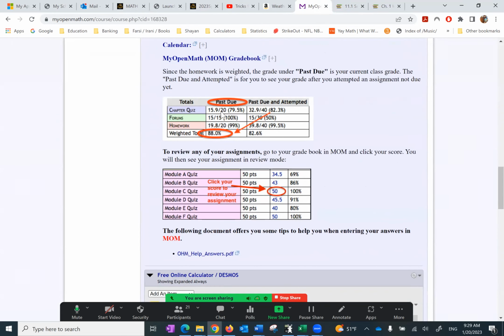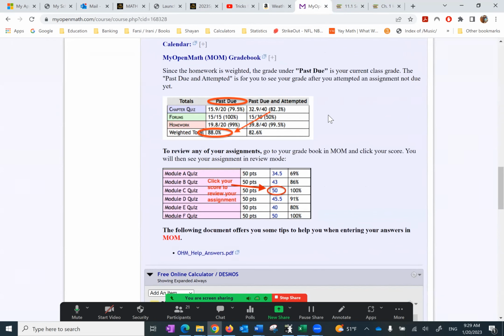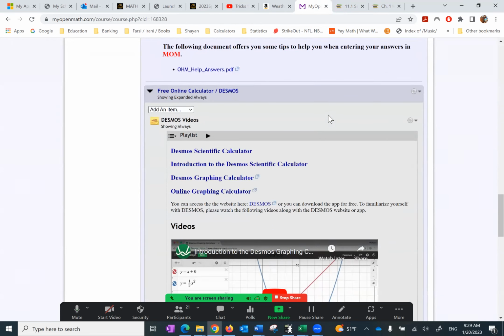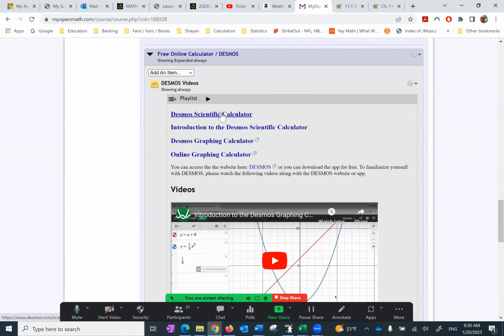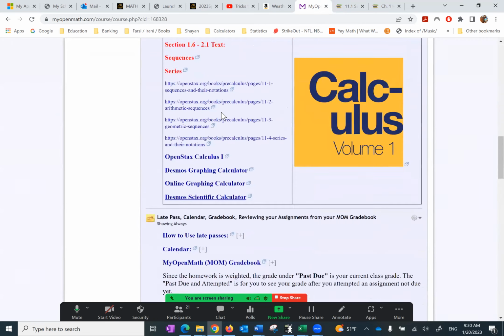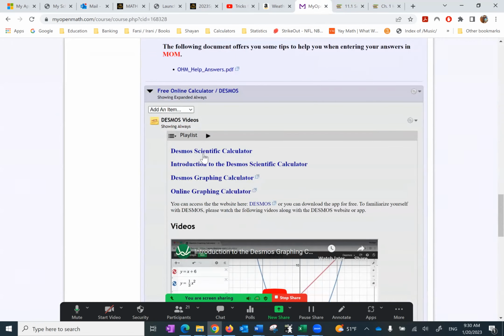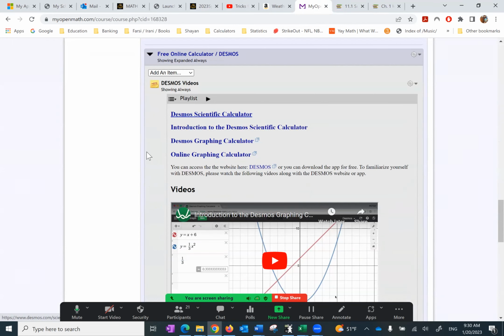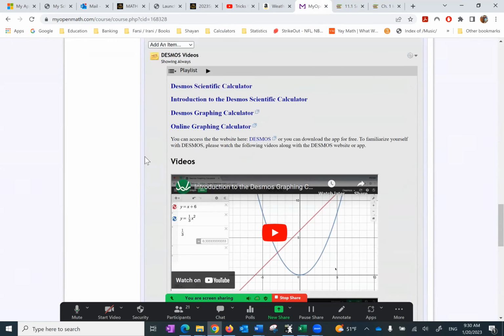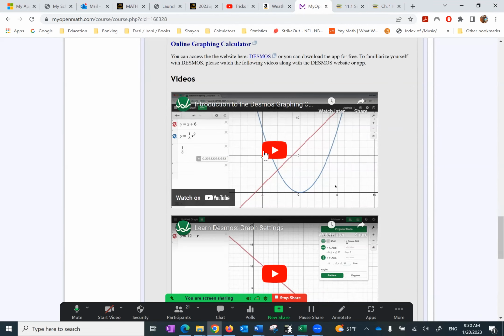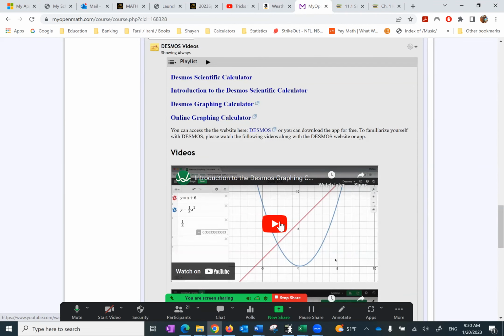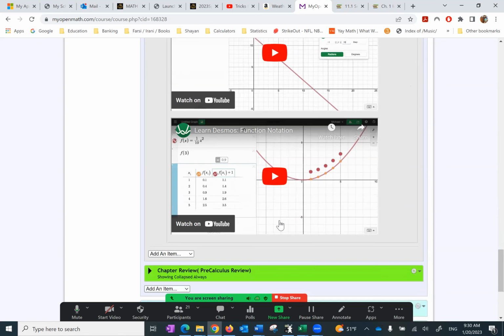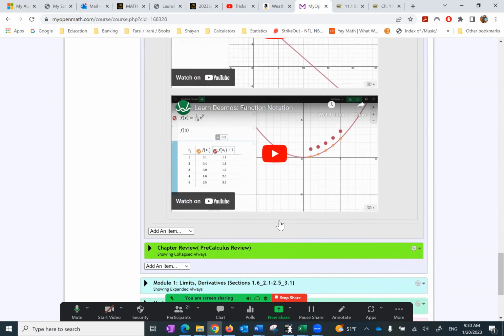It gives you all the information to get familiar with my open math. Then look at the next one, it says free online calculators. As I put it here, then I also have it here. There's a playlist as far as the scientific calculators, so on and so forth, are concerned. Also the videos, for example, how do you use Desmos? There is a video for that. So in short, there are a lot of resources.